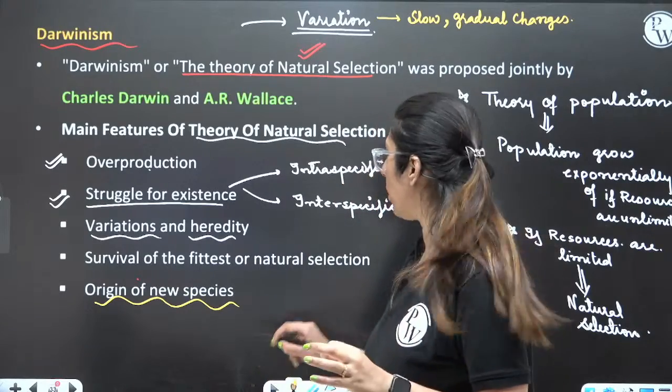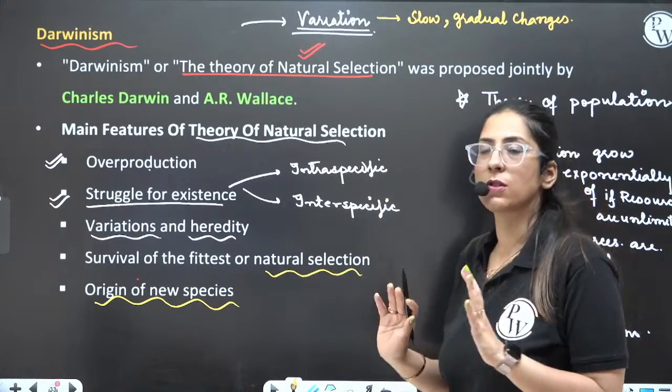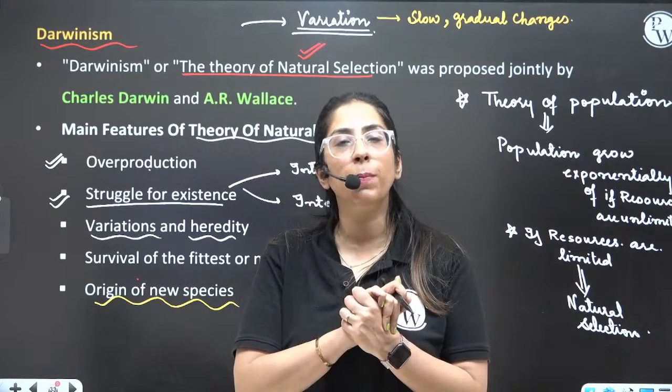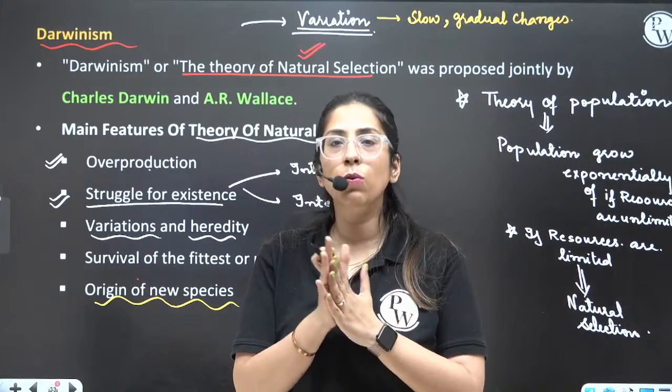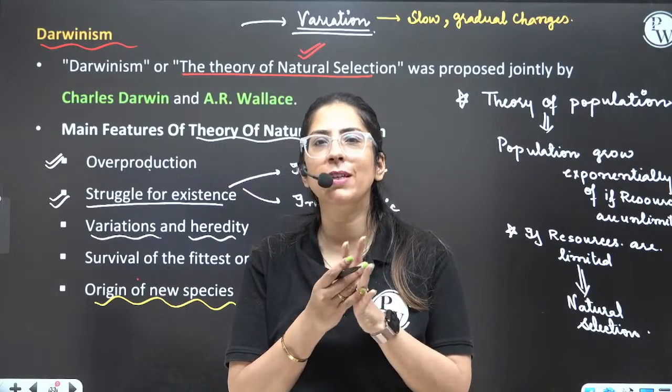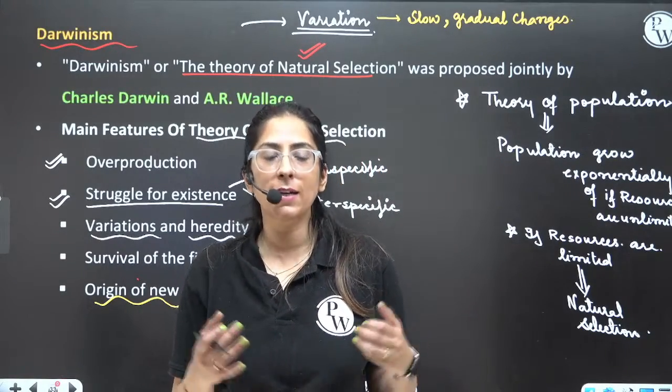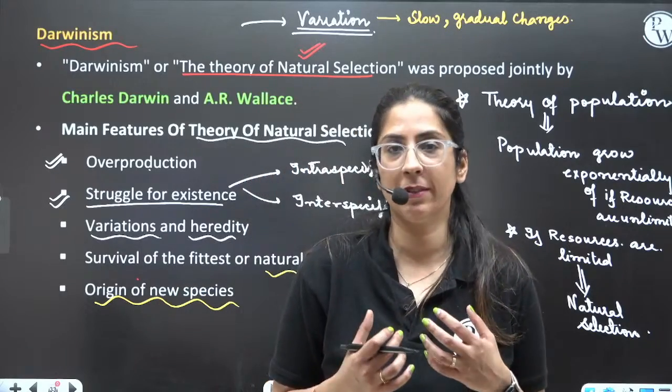Now, here I talked about a concept which is natural selection. Natural means selected by nature. I can give you one super example. A short time back, we were under the impact of COVID.